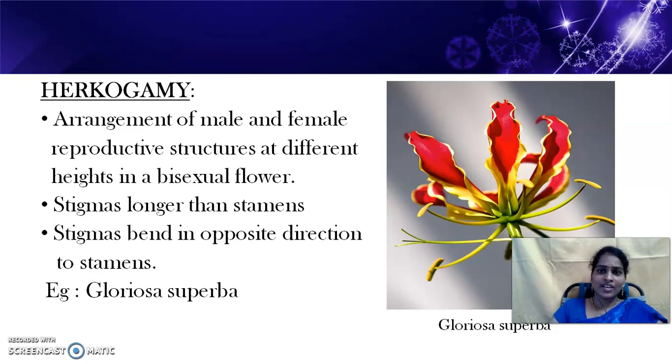Why? If they are close, there is a chance of self-pollination. That's why, to prevent self-pollination, the plant adapts this feature. So the male and female sex organs are in opposite directions. This is called herkogamy. They might be at different heights or in different directions, but they are not close to each other. They are arranged this way to prevent self-pollination. This contrivance is called herkogamy.